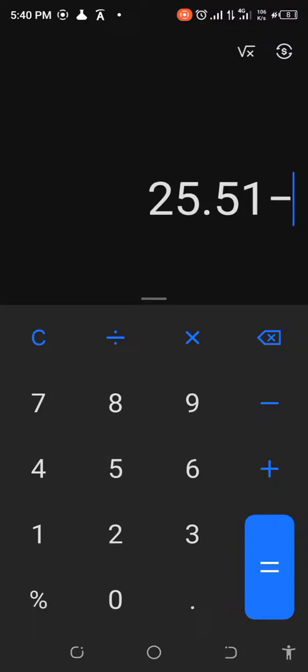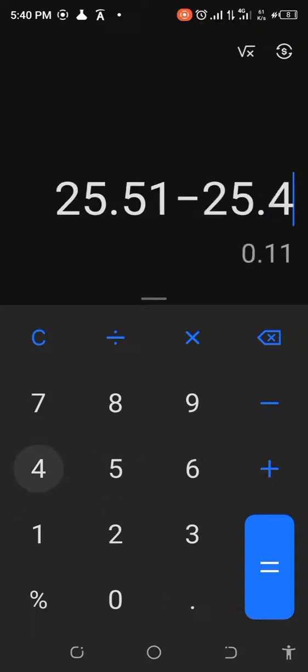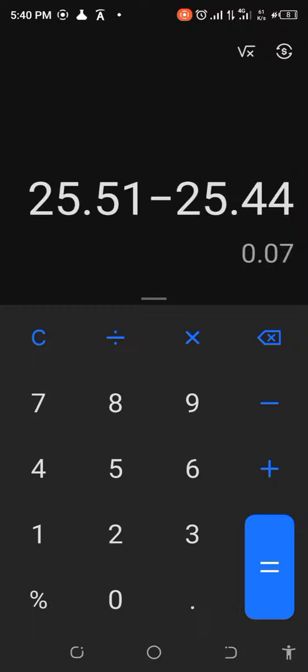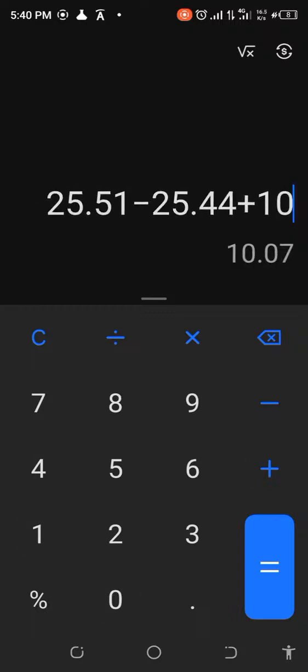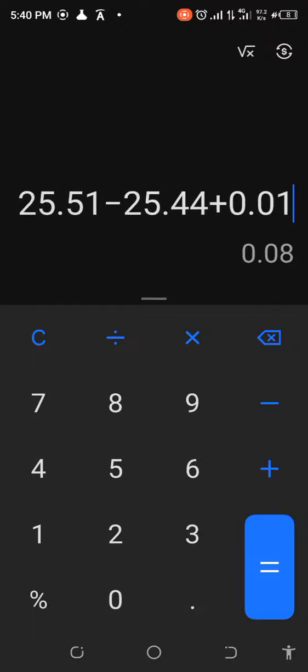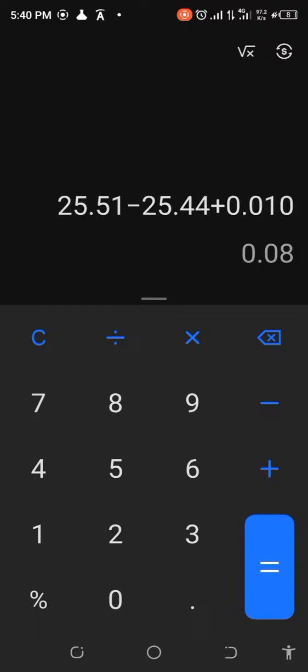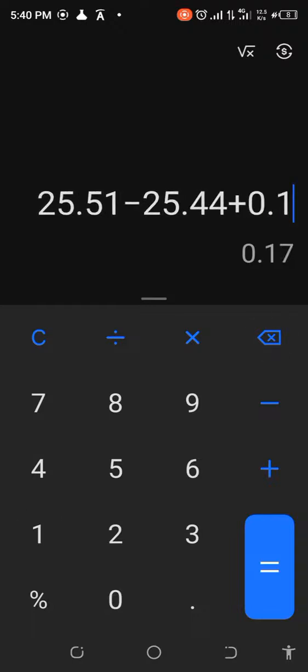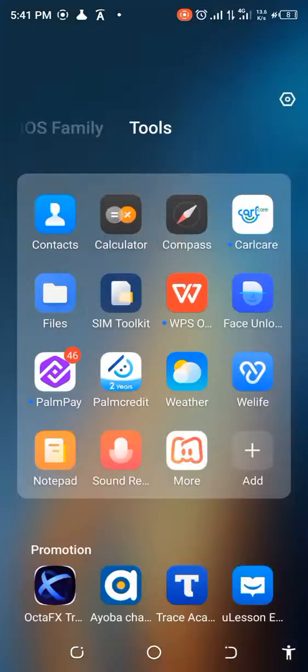25.51 minus 25.44. So this is 7 cents, right? So we will now include plus 10 cents. What am I saying? 0.10. Okay. No, that's not it. It would have been 17 cents, right? If, for instance, I was just going to withdraw my money from KuCoin, because don't forget there's P2P, right? You just have to set it up.